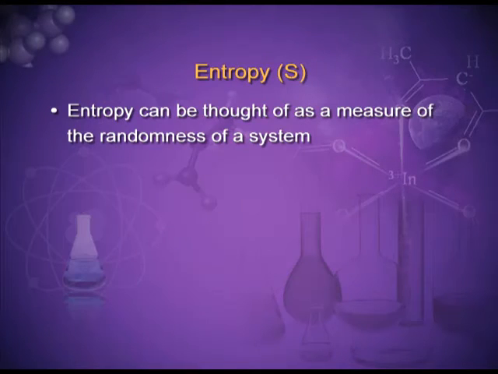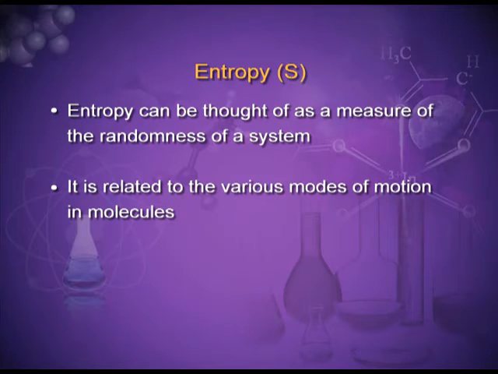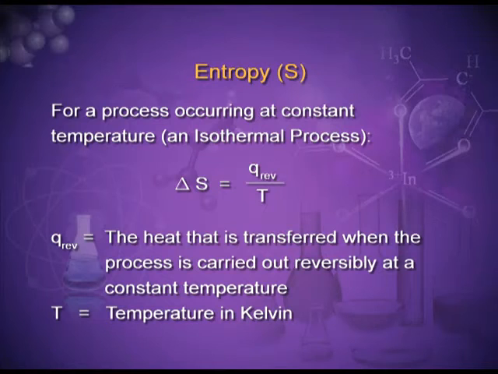Entropy can be thought of as a measure of the randomness of a system. It is related to the various modes of motion in the molecules. The mathematical expression for entropy is represented by the capital letter S. It is a state function, that is, it depends upon the initial and the final state of the system and not on the path. It is also an extensive property. It depends upon the amount of the matter.